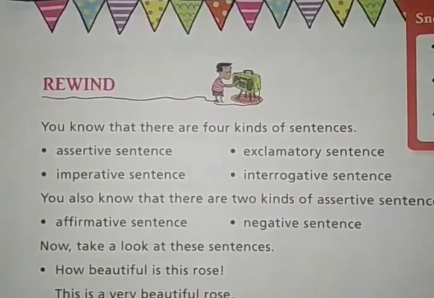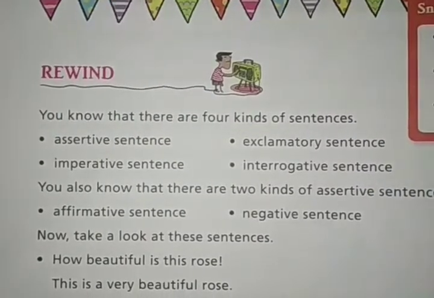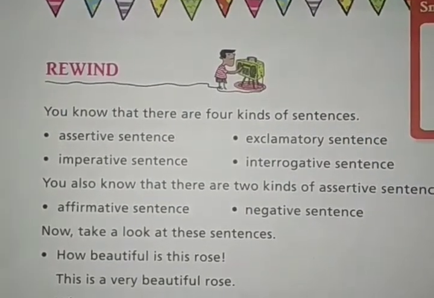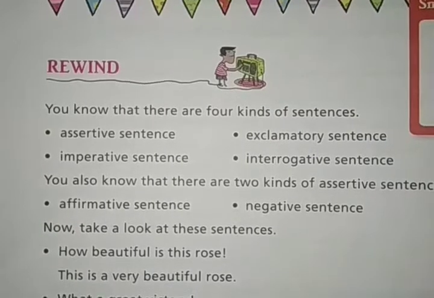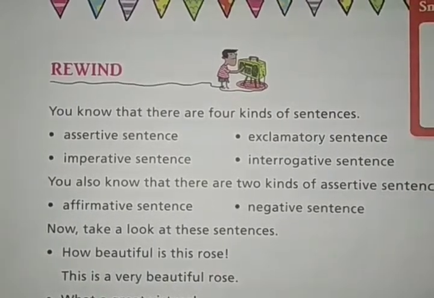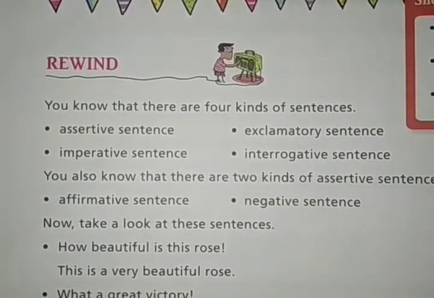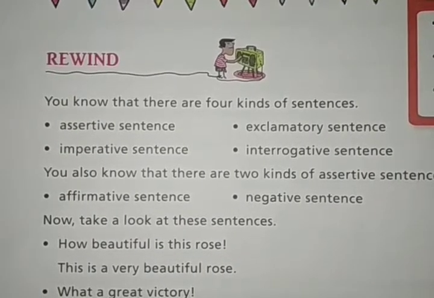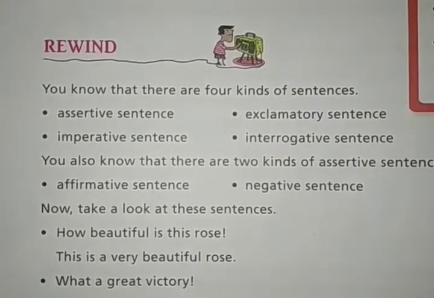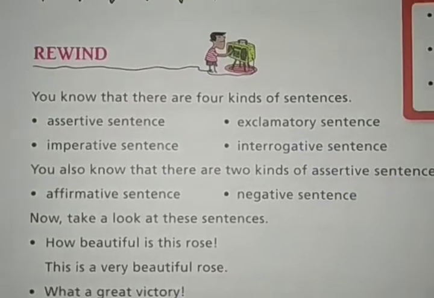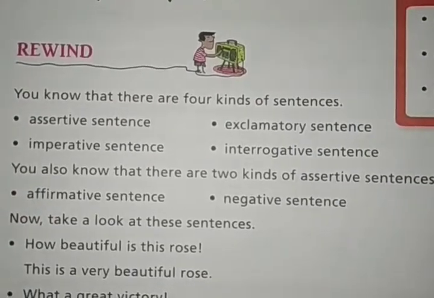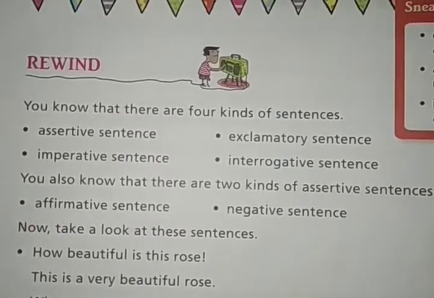You know that there are 4 kinds of sentences. We have already discussed and completed the chapter on the types of sentences. The first one is assertive sentence, then imperative sentence, exclamatory sentence, and interrogative sentence. We all know these things.